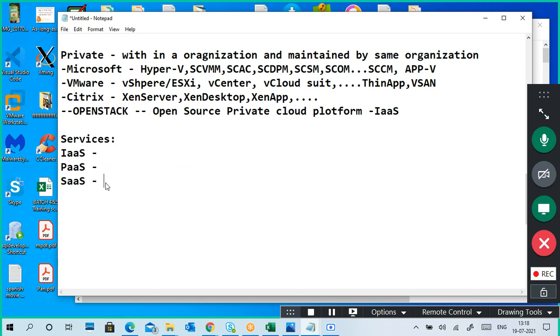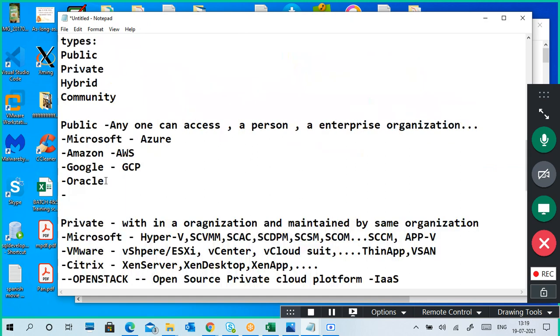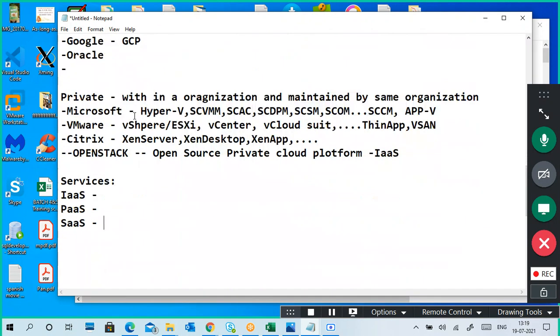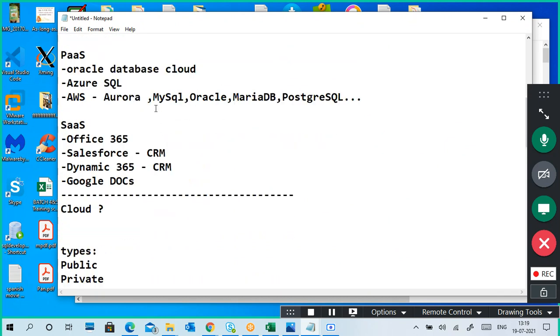Next one is software as a service. Platform as a service, I gave the example that database services are easy, right? Usually we connect the database with an application. If you want to run an application, you need backend software, like a database, or an IDE, or a web server. That is the platform service we are using. Already I explained.